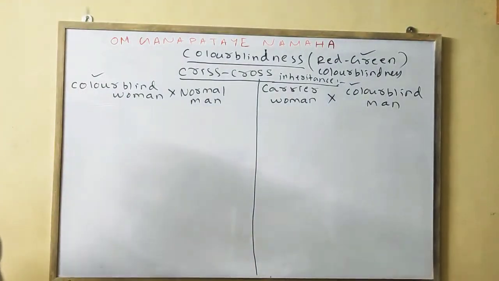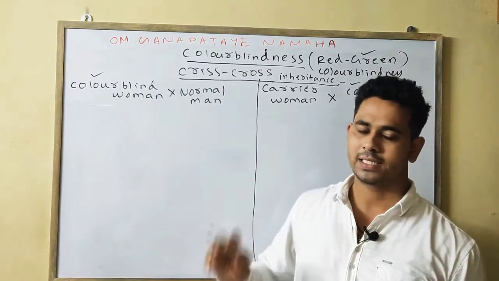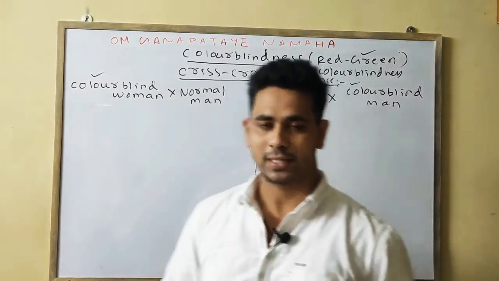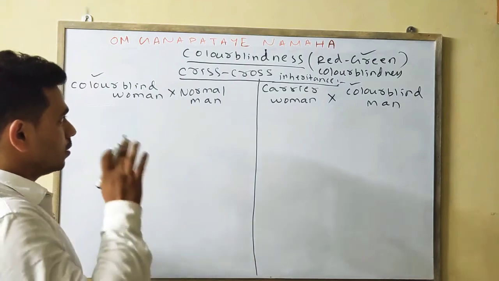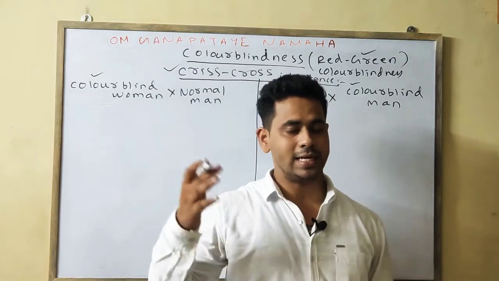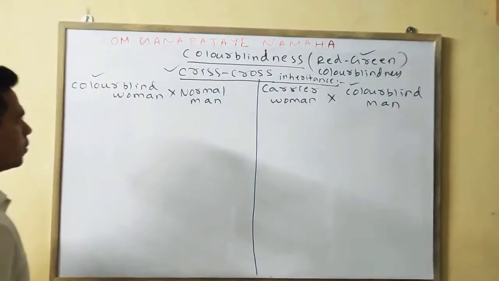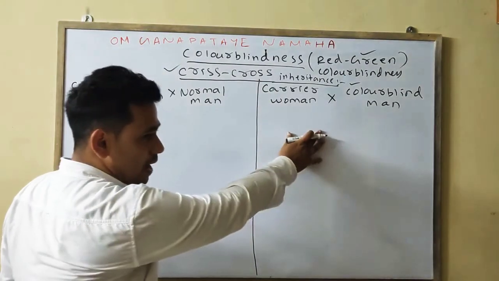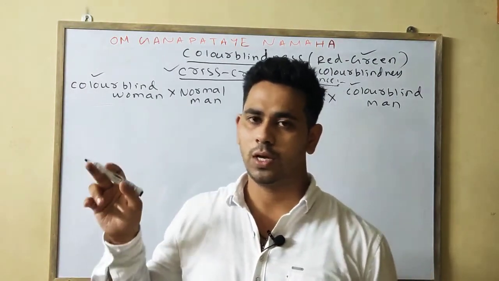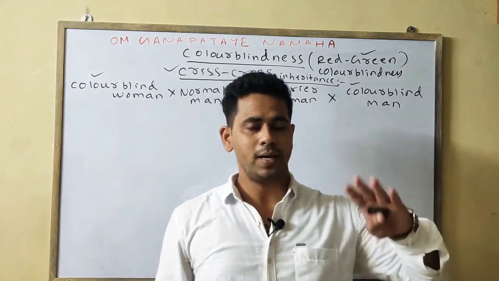Okay. So we know which type of inheritance is applicable in the case of sex-linked disorders. As we know, color blindness is one of the sex-linked disorders. The criss-cross inheritance is basically applicable in sex-linked disorders such as color blindness and hemophilia. Today we are discussing color blindness. We will discuss 2 cases of how the criss-cross inheritance is applicable. You will mention 3 more. As I have told earlier, you should write all the introductory part, then you will go to the cross.